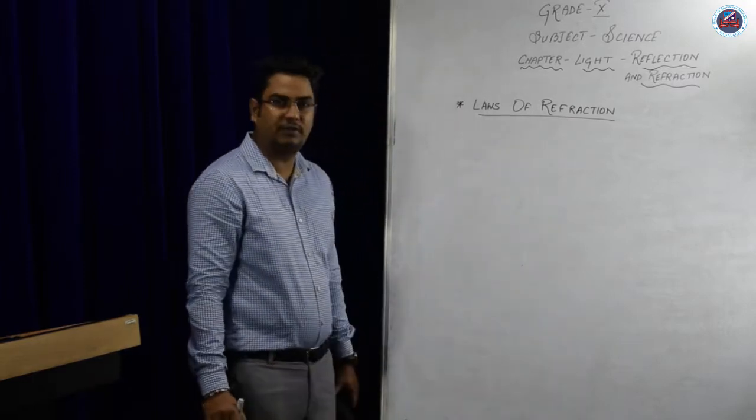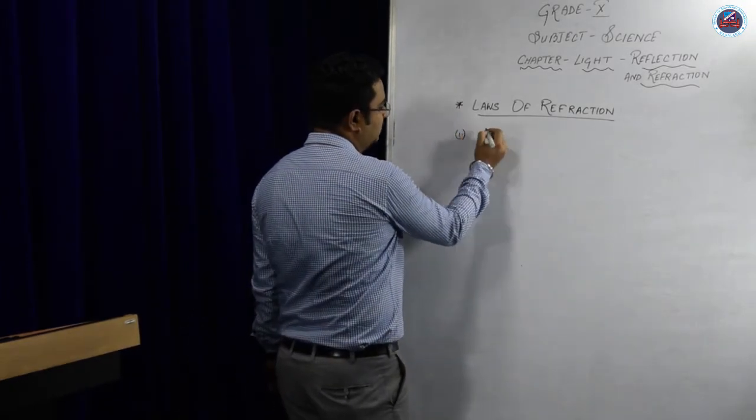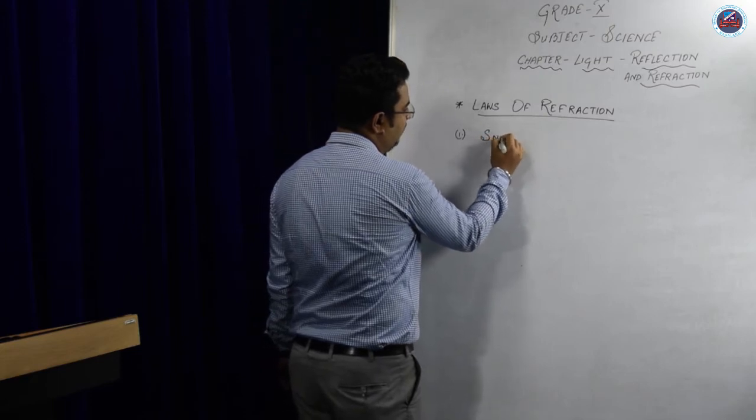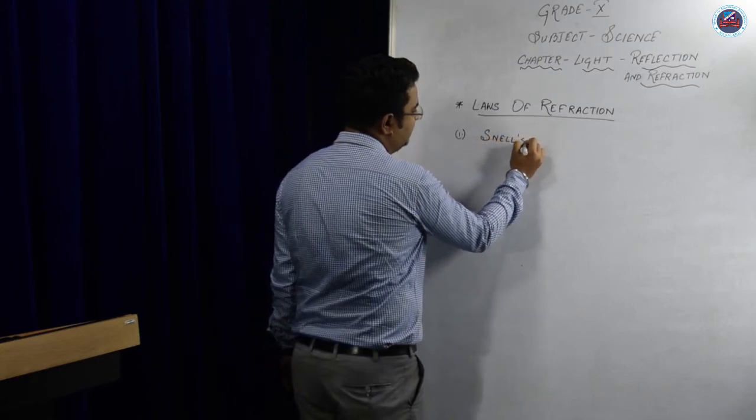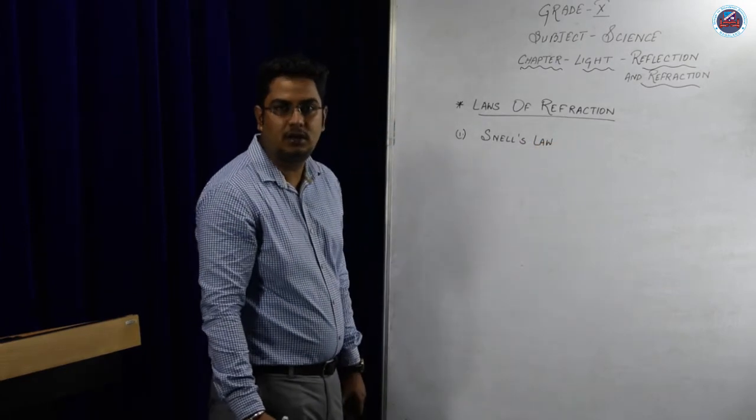Now what are the laws of refraction? The first law of refraction is also called Snell's law. Now what is Snell's law?